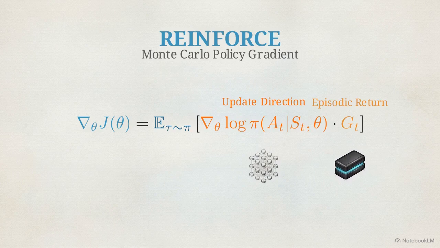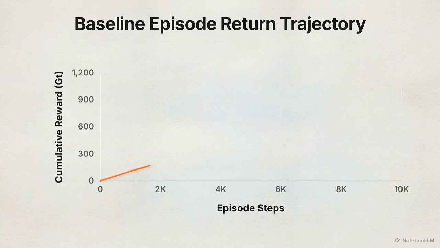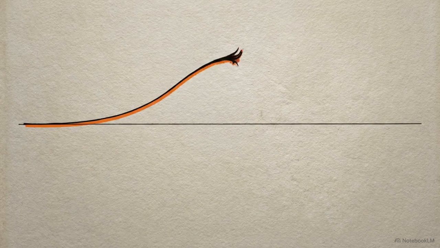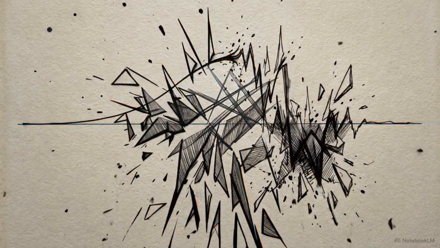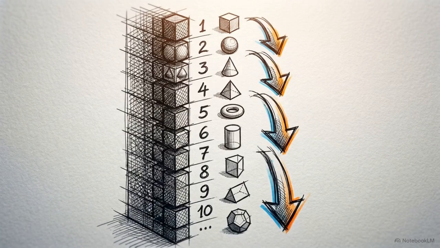This chart tracks the catastrophic variance that REINFORCE generates. Because GT accumulates the entire episode, making a single terrible move at the very end of a 10,000-step game plummets the total return into negative territory. The algorithm then blindly decreases the probability of all of the 9,999 brilliant moves that preceded it.